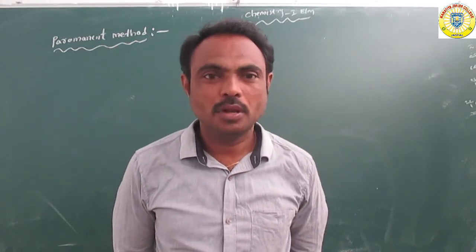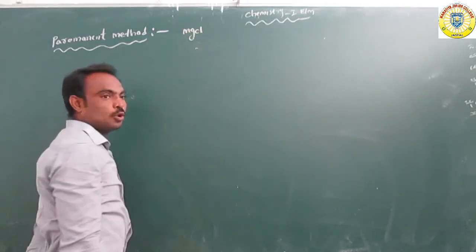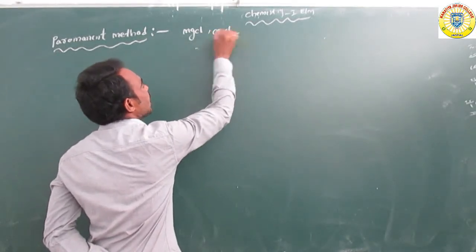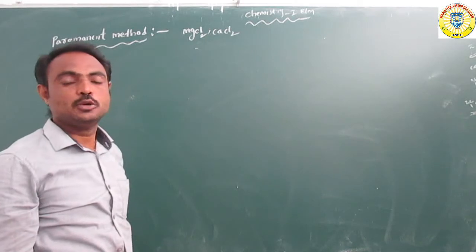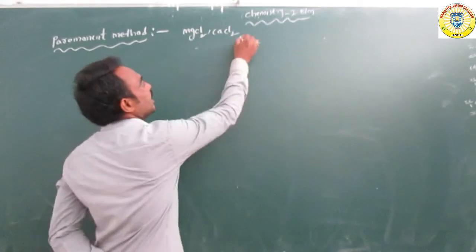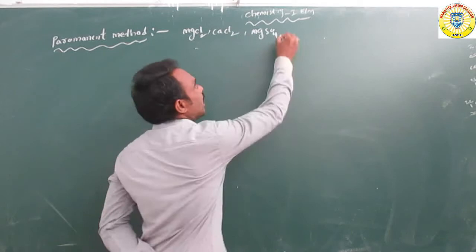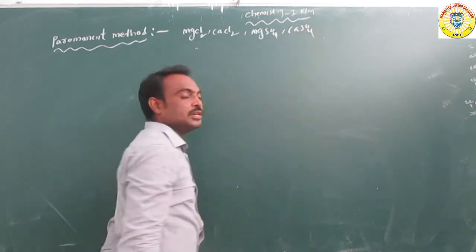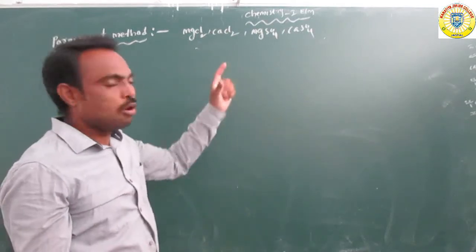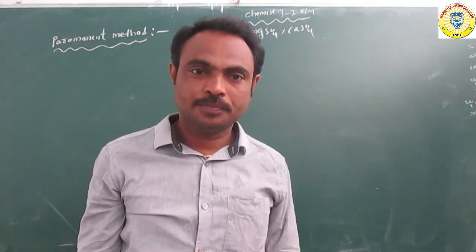For example, MgCl2 magnesium chloride, CaCl2 calcium chloride, MgSO4 magnesium sulfate and CaSO4 calcium sulfate. They are all salts contained in hard water. We have used different methods to remove all salts from hard water.